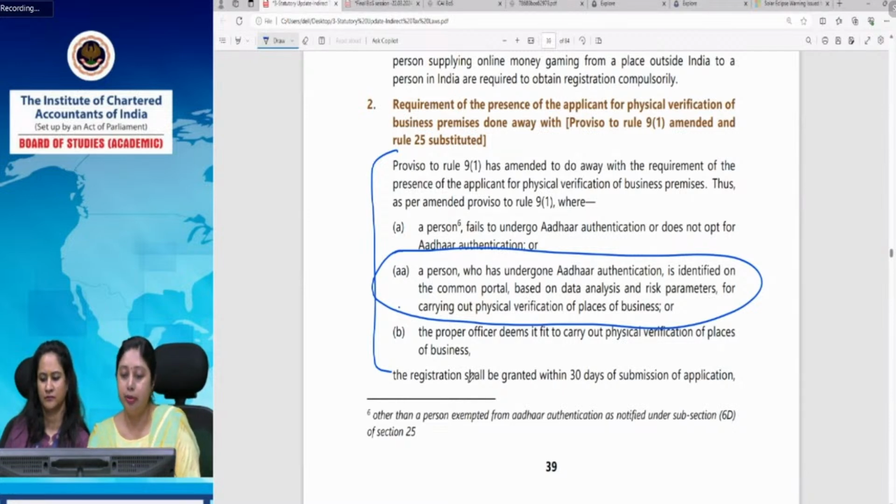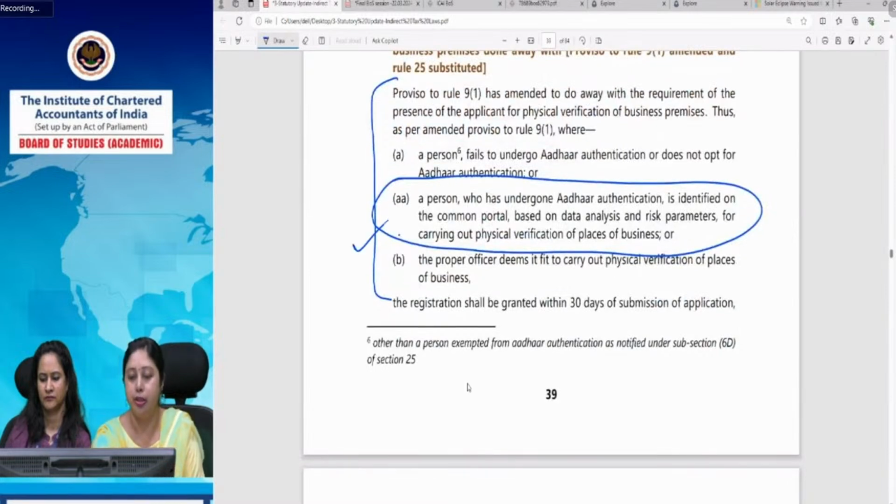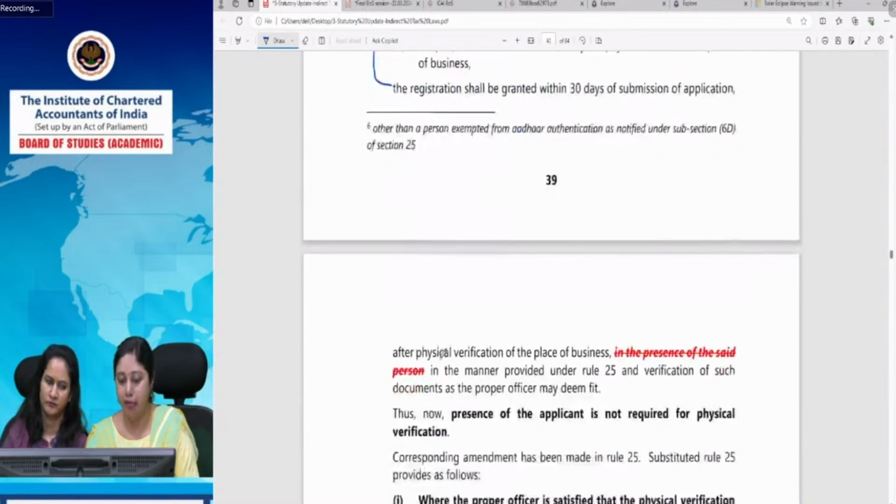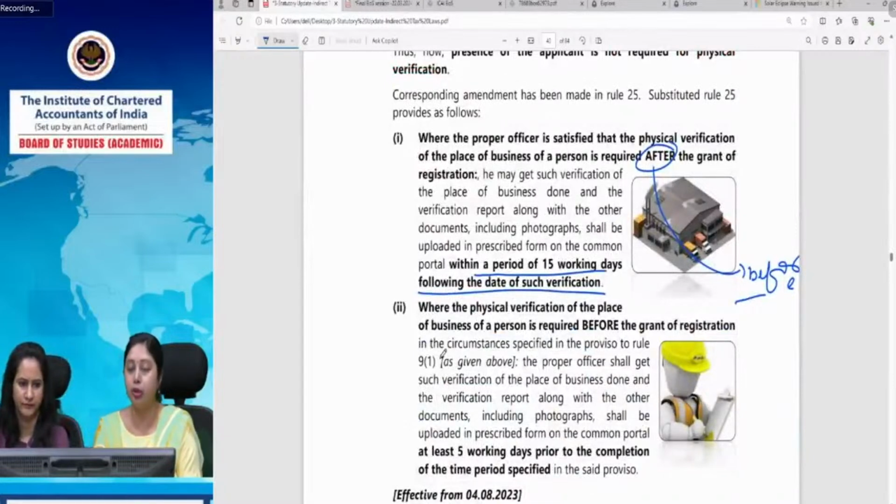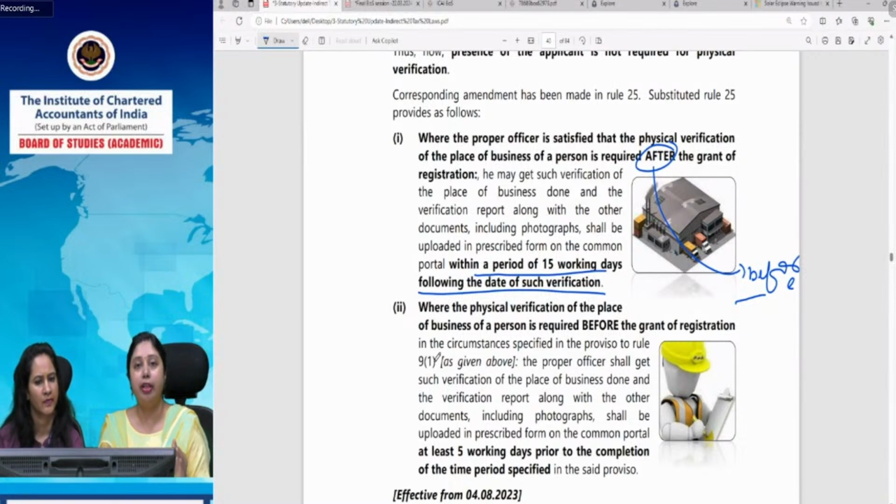So here it was mentioned, but in Rule 25, it was not mentioned that before granting registration, physical verification has to be done.